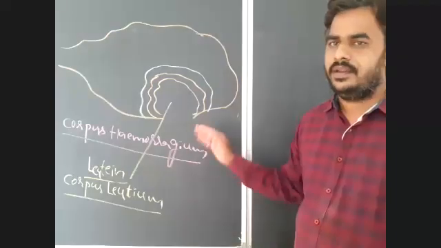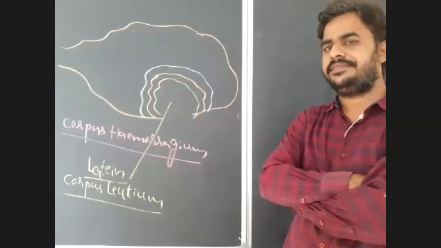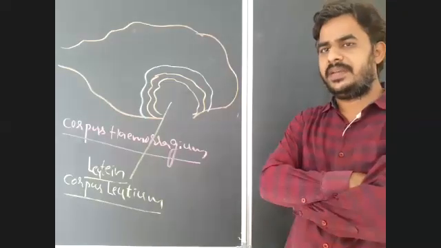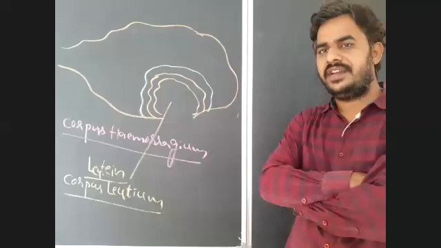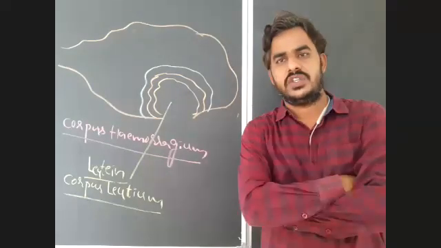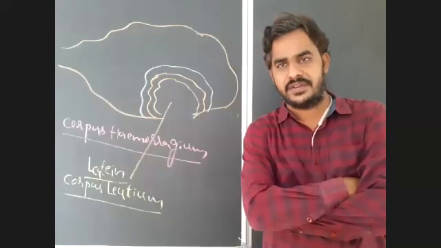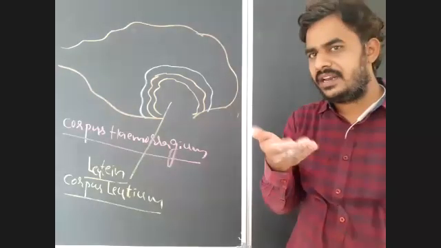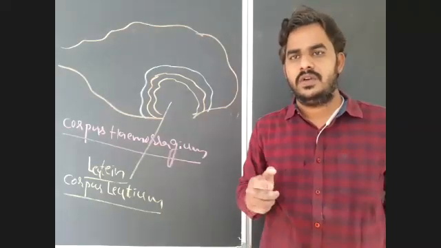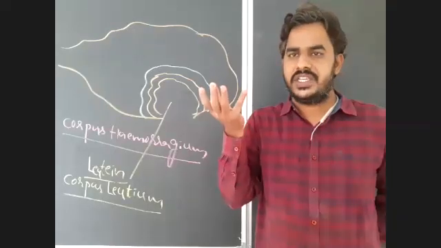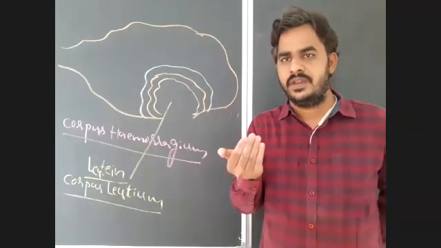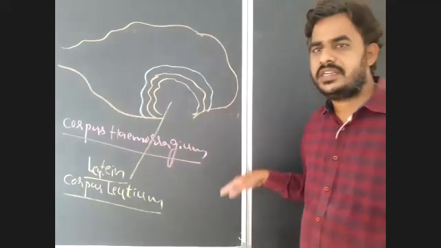Okay, right. After formation of corpus luteum, if fertilization takes place in the female, then corpus luteum will remain throughout the pregnancy and secrete progesterone, which is required to maintain the endometrium of the uterus. The endometrium is the layer where the implantation and embryonic development take place. With the increase of gestation period, the endometrium must increase in thickness. To maintain that, progesterone is required.